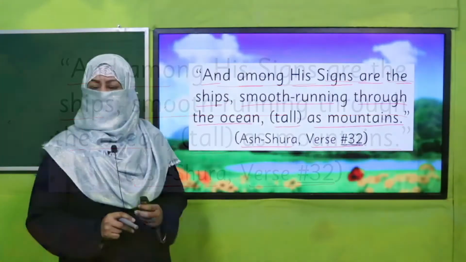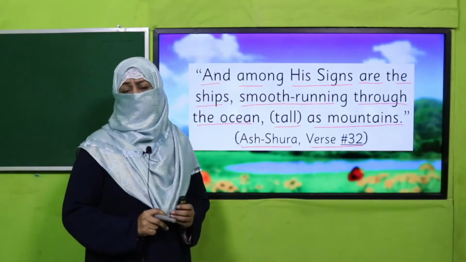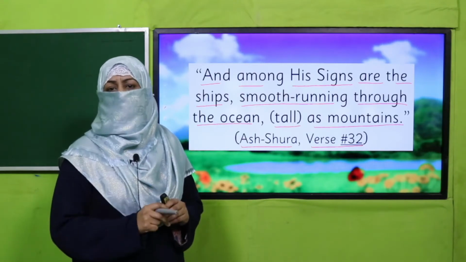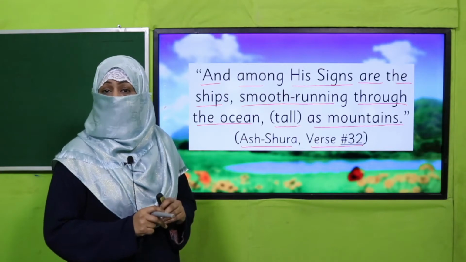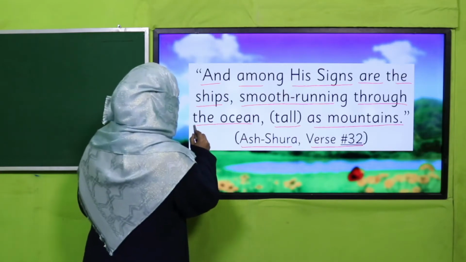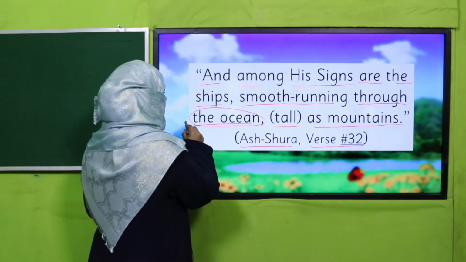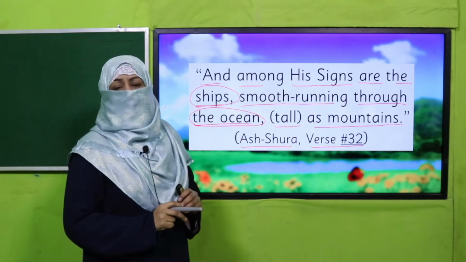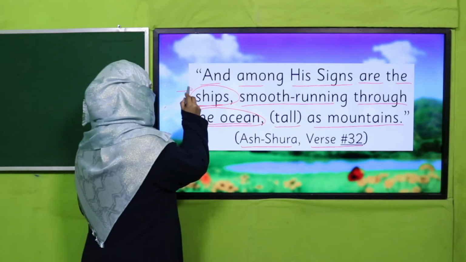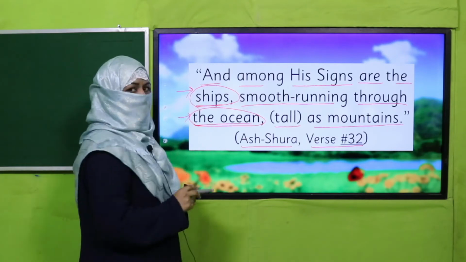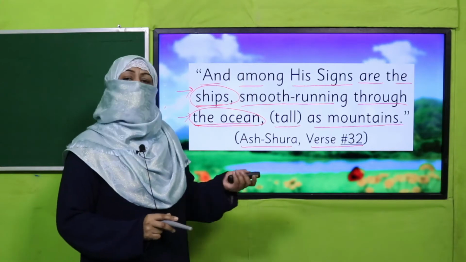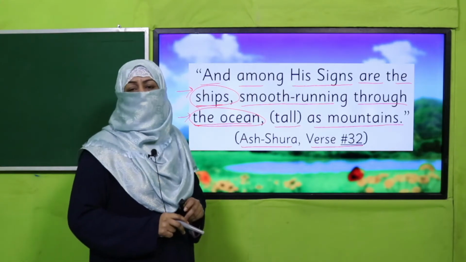This beautiful verse in fact tells us everything around us is a sign of the Creator. And who created the ocean? Allah subhanahu wa ta'ala. Ships are mentioned in the Quran. So we can count ships and we cannot count the ocean. The quantity of water in the ocean we don't know. So this is the concept we are going to recall today.